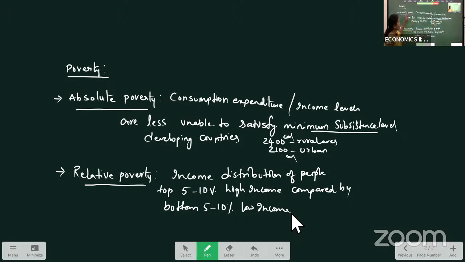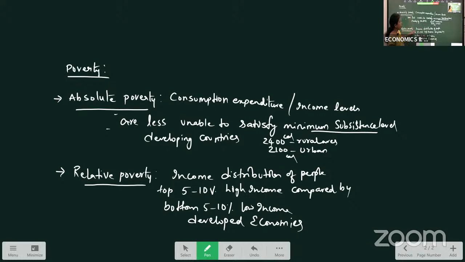See the difference here. In absolute poverty, we calculate the minimum subsistence level, the intake of calories for our survival, how many calories we require, whether our money is sufficient to take the calories or not. Whereas relative means what? We compare the income levels of the people. So by comparing here, we say there is relative poverty in the country. And this concept of relative poverty is relevant to developed economies, because in developed economies, people's income levels are sufficient for intake of calories, but they compare their income levels.